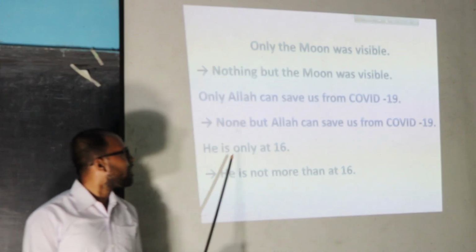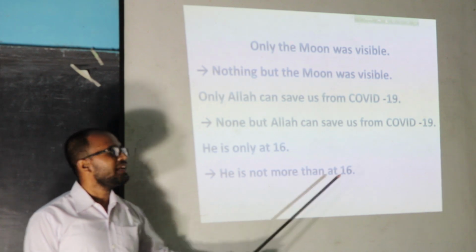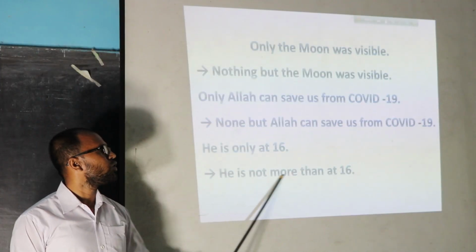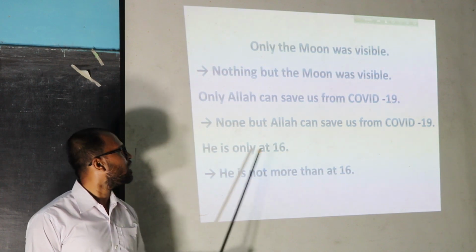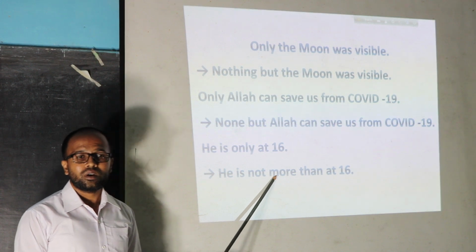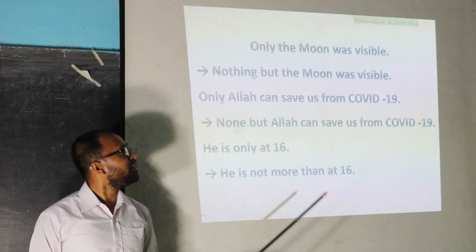But if we find that only or alone indicates any age or amount, then we can use not more than for the omission of only. Do you understand? Hope you will understand. But I will also repeat again.